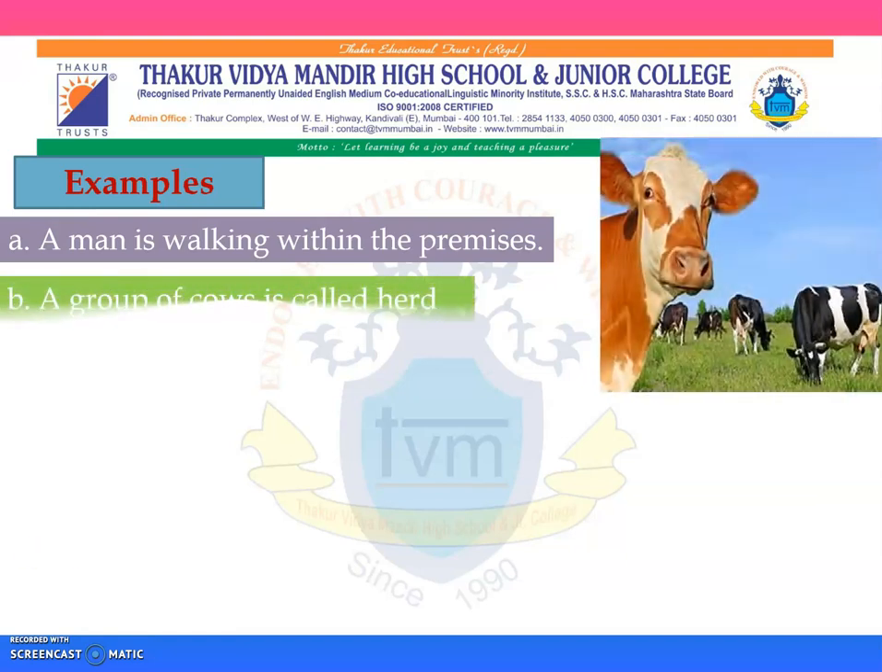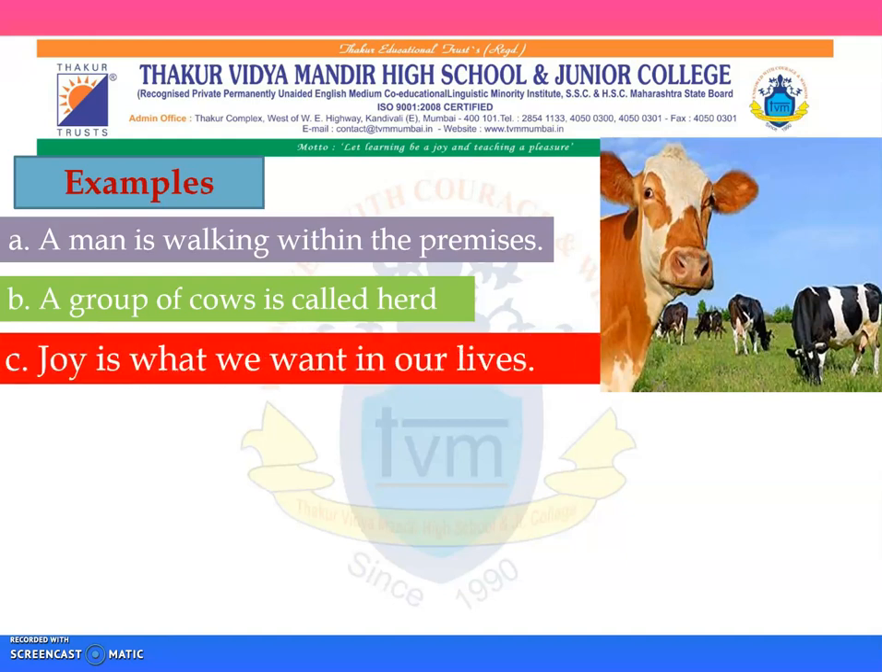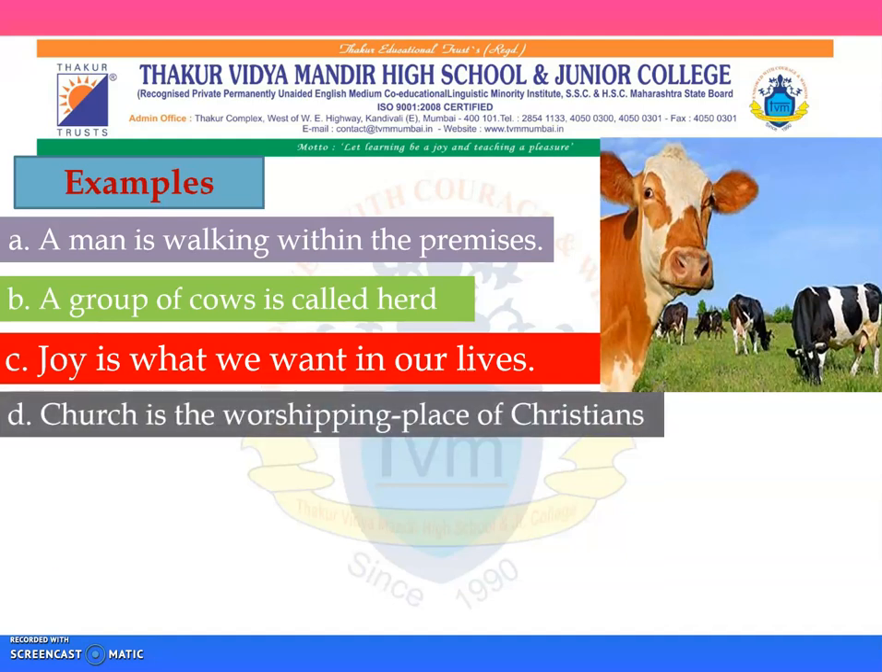I have a picture here of some cows. A group of cows is called herd. So, group and herd would be singular, cows would be plural. Joy is what we want in our lives. Yes, you must have guessed it by now. Joy would be singular, lives would be plural.